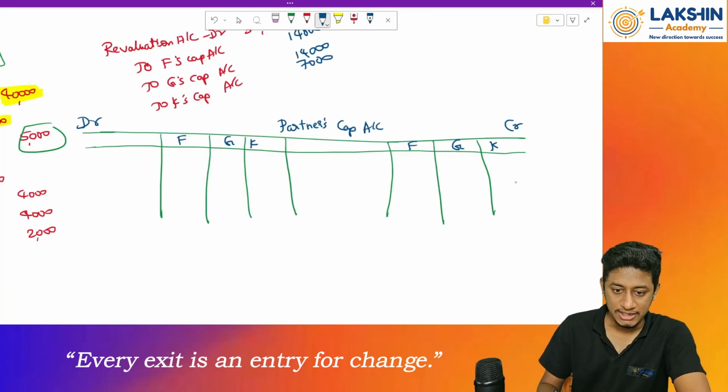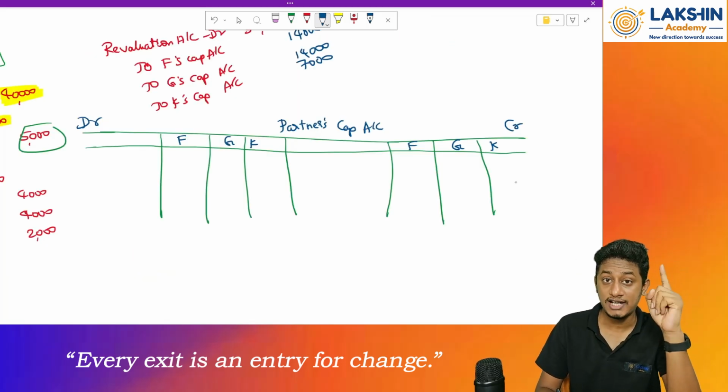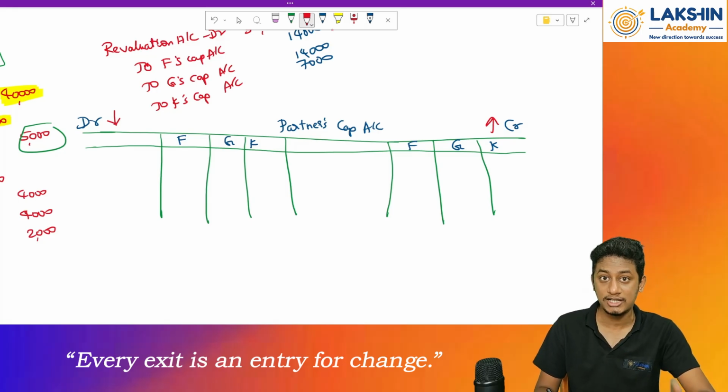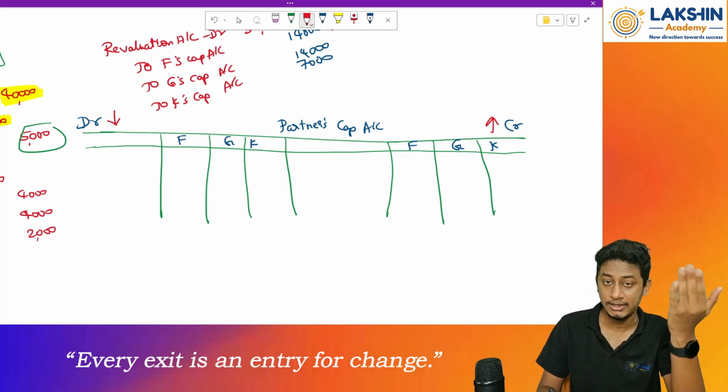So now in partner's capital account, first we will start with what? With the capital balance. So whatever entry I pass on debit side will increase the balance. Whatever entry I pass on the credit side will decrease the balance. Yes? No, this is wrong. Whatever entry I pass on the credit side will increase the balance, and whatever entry I pass on debit side will decrease the balance, because it's a capital account, and capital account nature is capital increases credit, capital decreases debit.